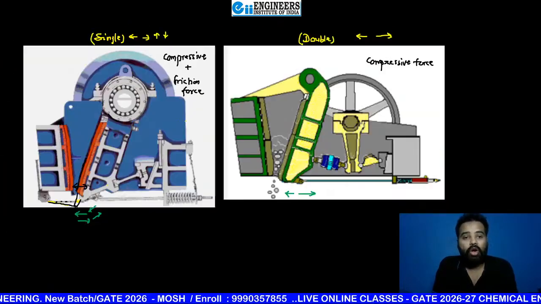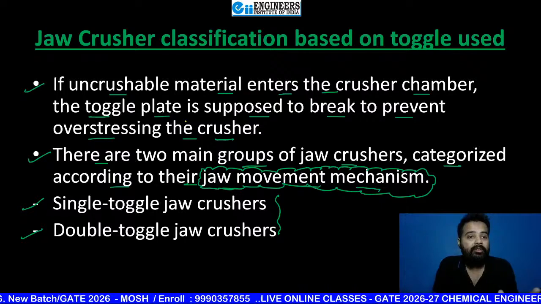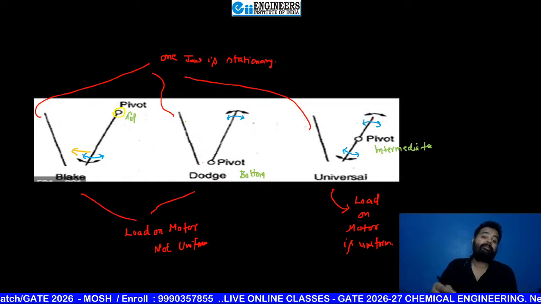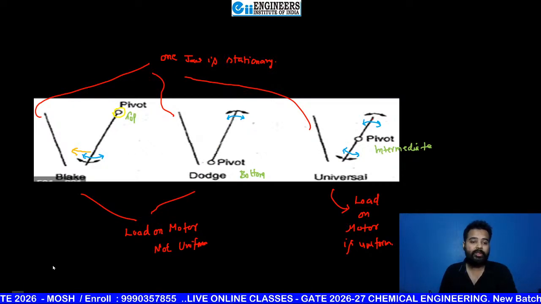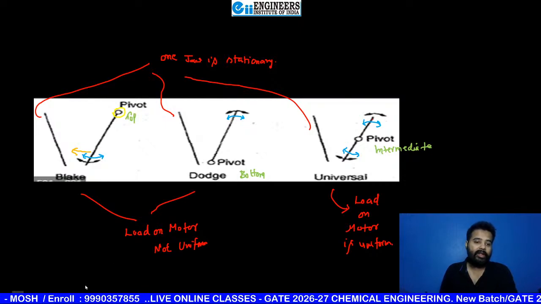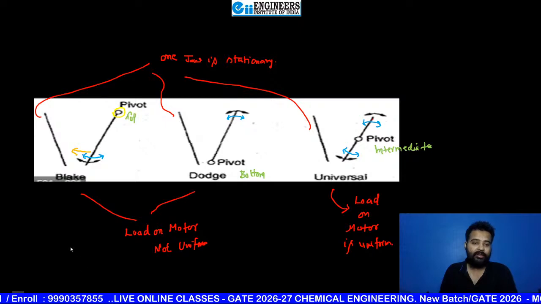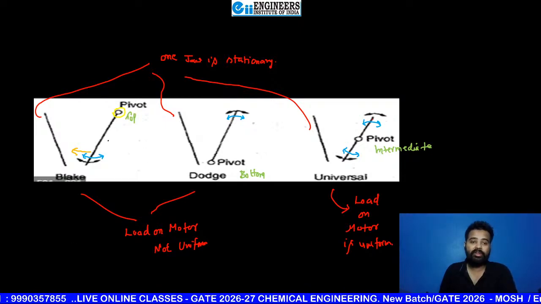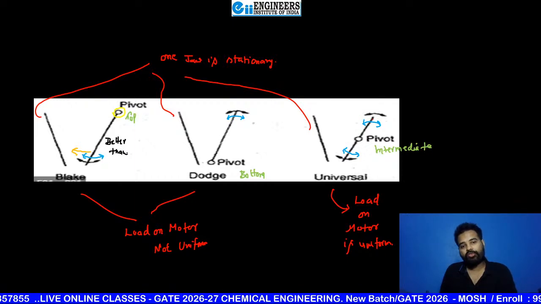Okay, so now I am going to start the second one, that is the gyratory crusher. But before that, one more thing that has not been discussed by us: what happens when the pivot point is at the bottom. Can you tell me which one is good? Which of these two is better, and why? First tell me which one is better. Black. Very good, beta. So this one is better than those.